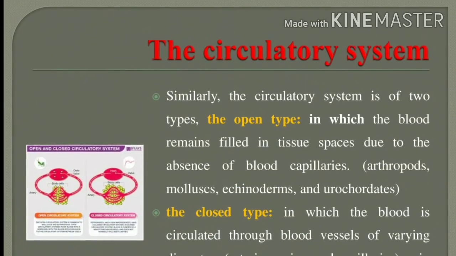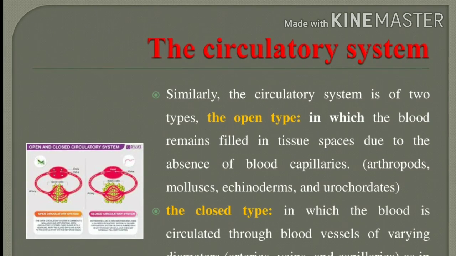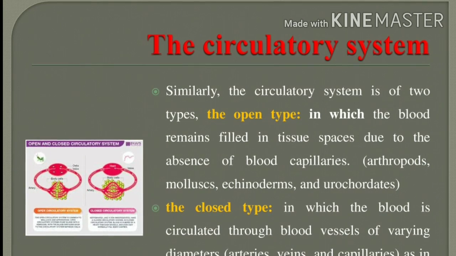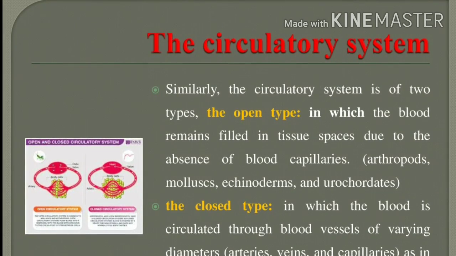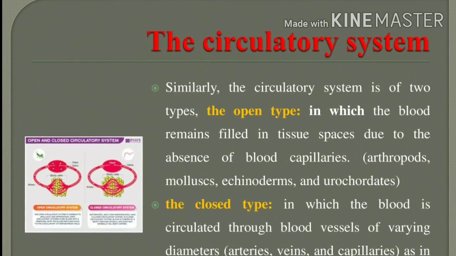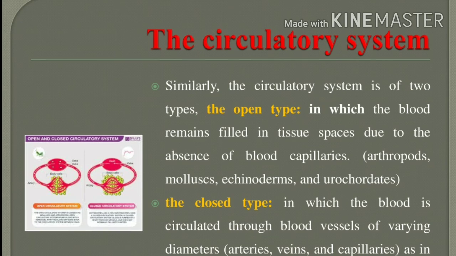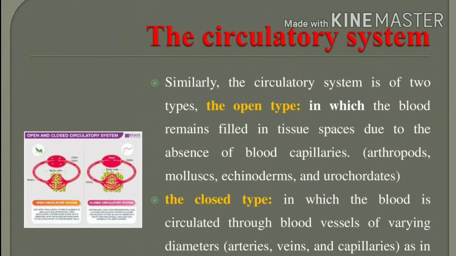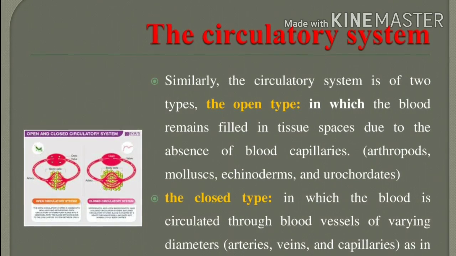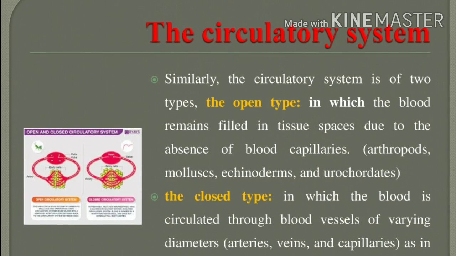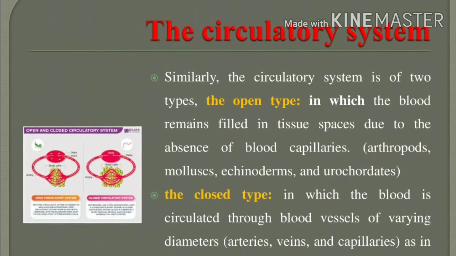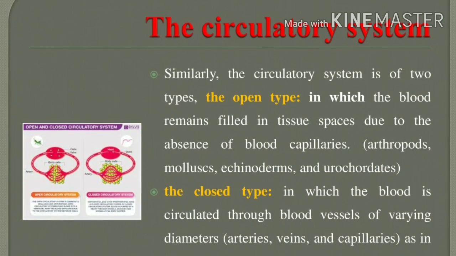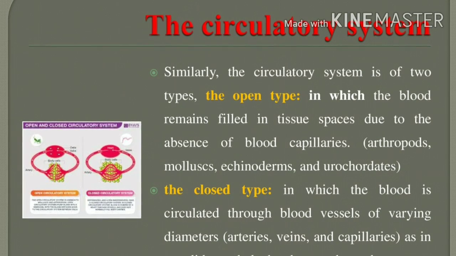Understand. Okay, next, based on the organ system level of organization, we study the circulatory system. The circulatory system is of two types: one is open type, another is closed type. This is also an important 2-mark question. In the open type, the blood remains filled in tissue spaces due to absence of blood capillaries. There are no blood capillaries, and the blood always remains in the tissue spaces. What are the examples of open type? Arthropods, molluscs, echinoderms, and urochordates; all these invertebrate phyla have the open type.